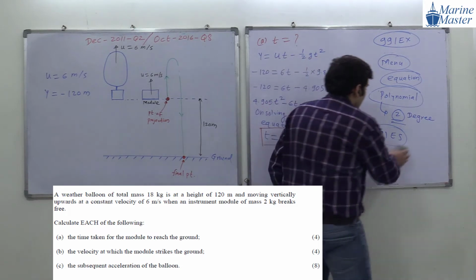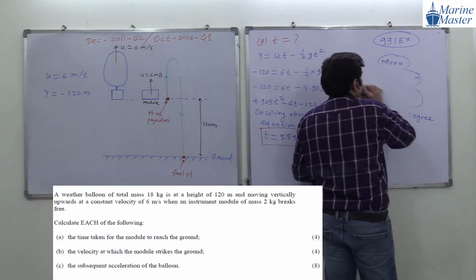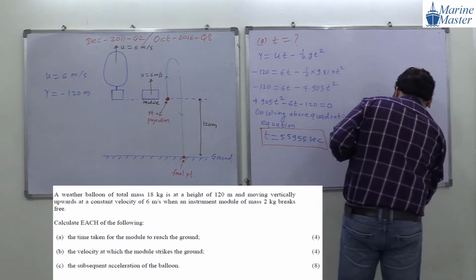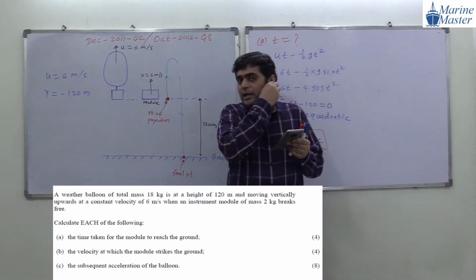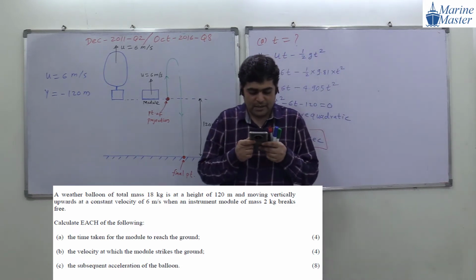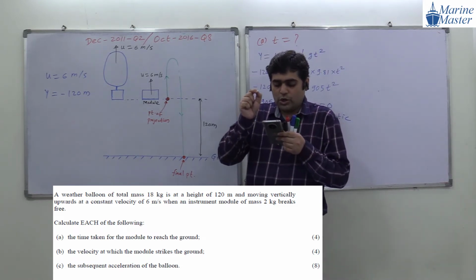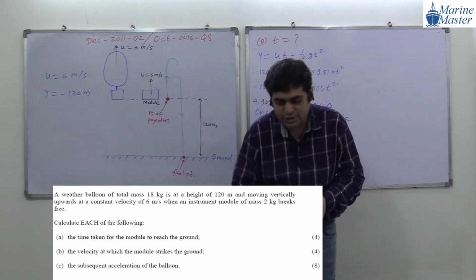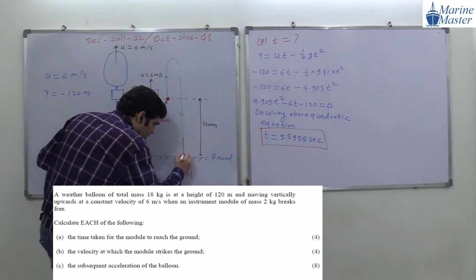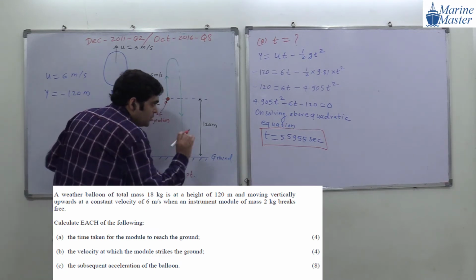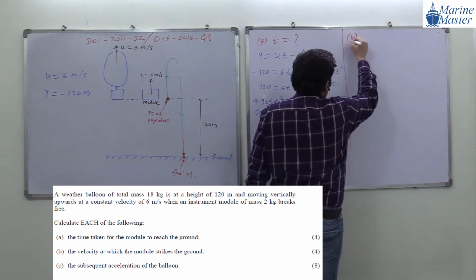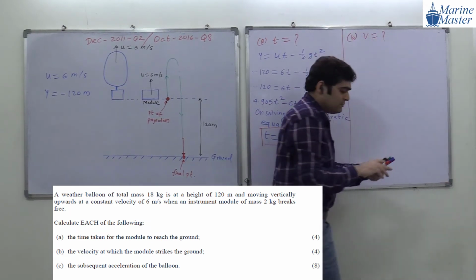Okay. So guys, try to see the scenario here. Next point. What are they asking us in the B part? Velocity at which the module hits the ground. Okay. With which velocity this module will hit the ground. Okay. With which velocity it will hit the ground. Okay. Try to see the scenario. So in B part, they are asking us the velocity with which the module hits the ground.